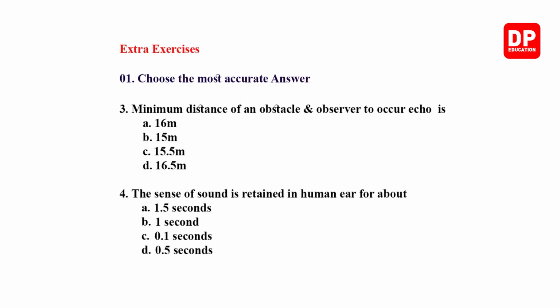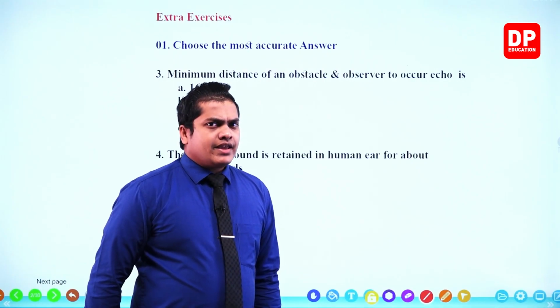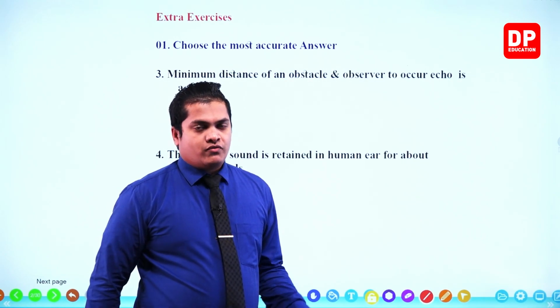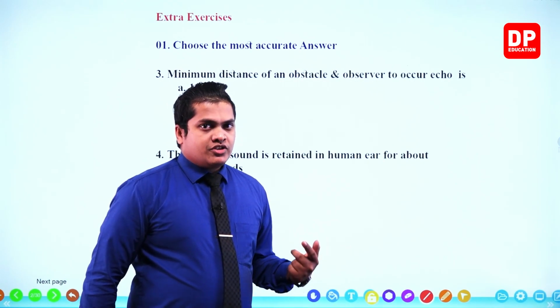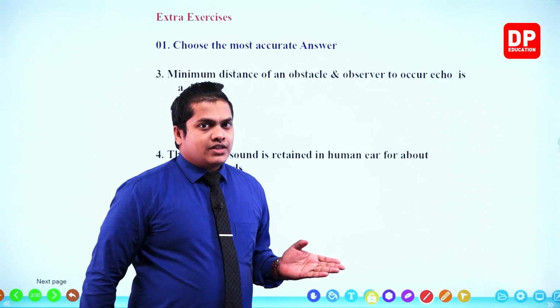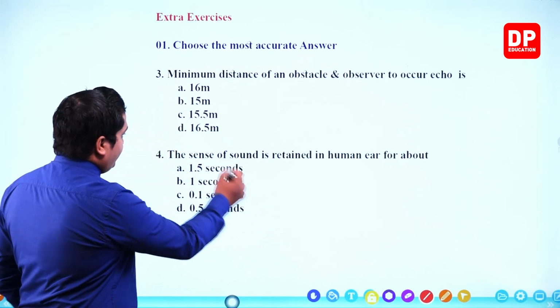Next one, minimum distance of an obstacle and observer to occur echo. The minimum distance to observe an echo between the obstacle and the observer should be, my dear children, 16.5 meters. Can you remember? We multiplied 330 meters per second by 0.1 to find out the distance. Within 0.1 second, that's the time interval which the sound is going to retain within our ear, it is equal to 33. So we divided 33 meters by 2 to get the answer as 16.5 meters.